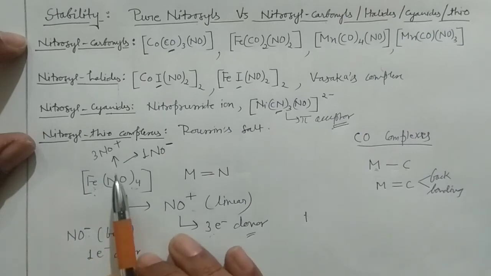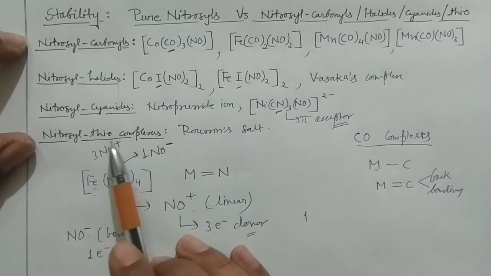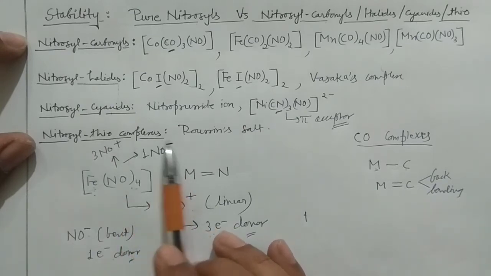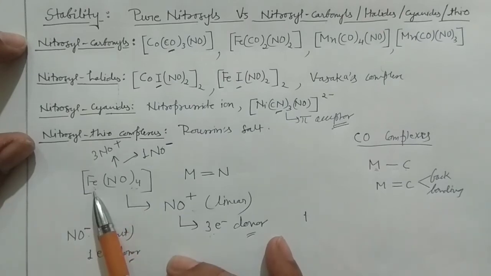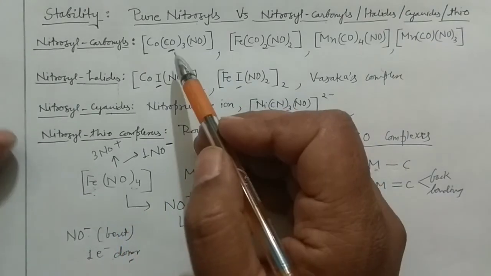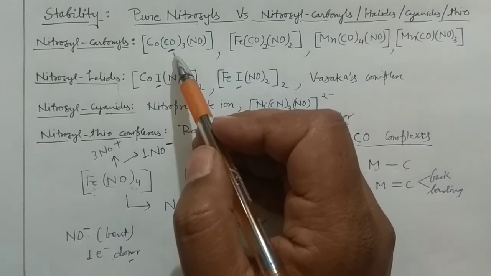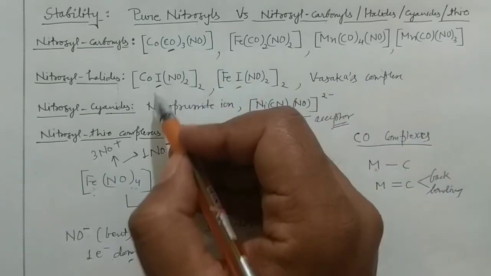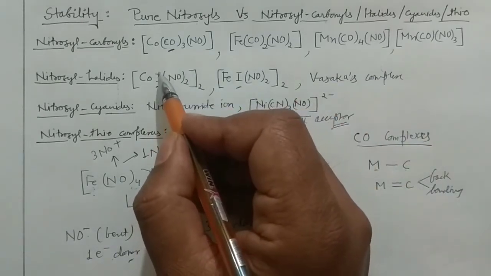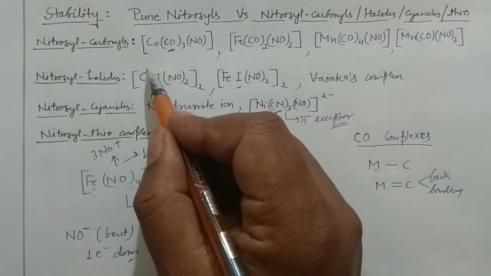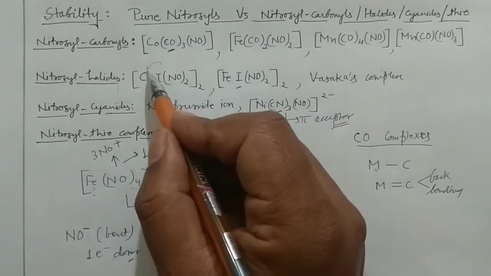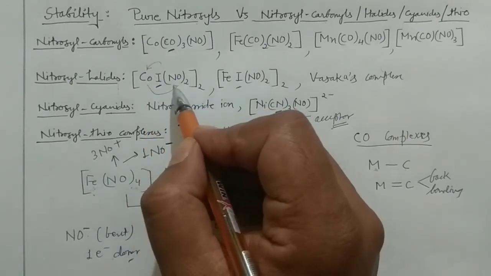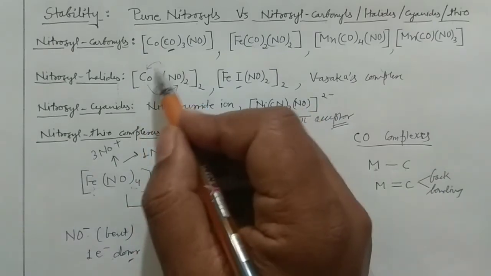However, in some cases it is found that they adjust themselves by adopting the linear combination of NO plus and bent nature of the NO connected with the metal actually. But see, I have already told you, if you have the sigma donor, say for example you can take this I as the sigma donor. So this sigma donor will actually give electron density to the metal. Okay, and when it gives the electron density to the metal, then it will form back bonding with this one, so it will stabilize the complex.